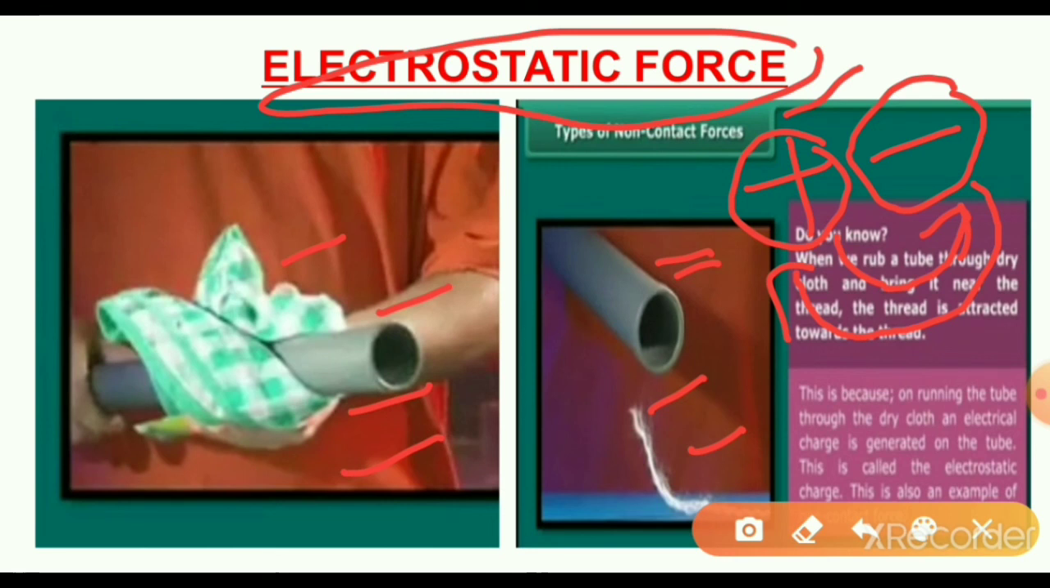Do this activity at home. It is a very easy activity. I hope you all have understood about the contact force and non-contact force.